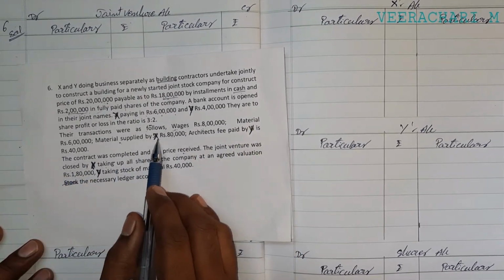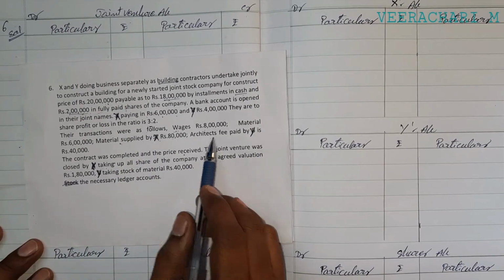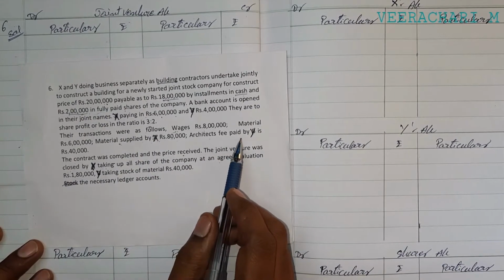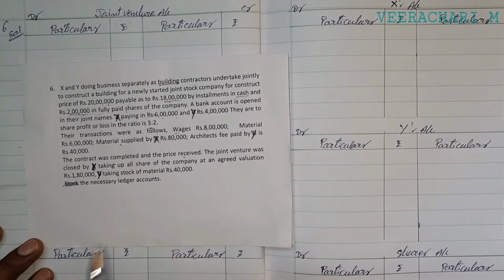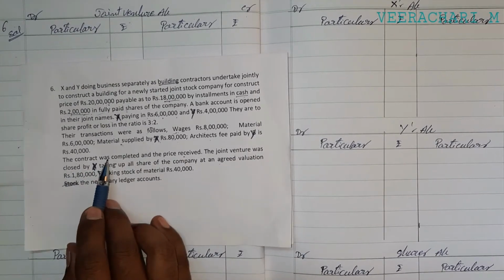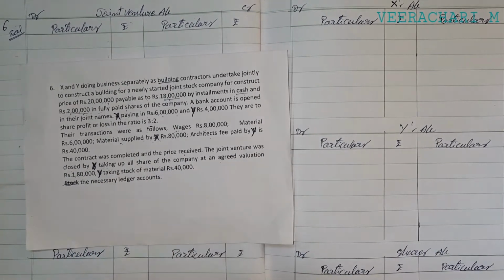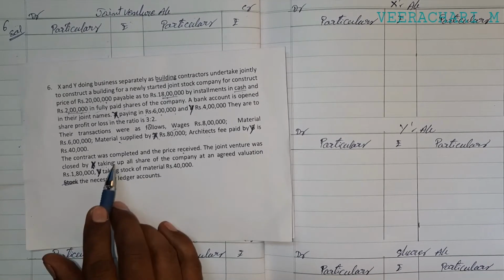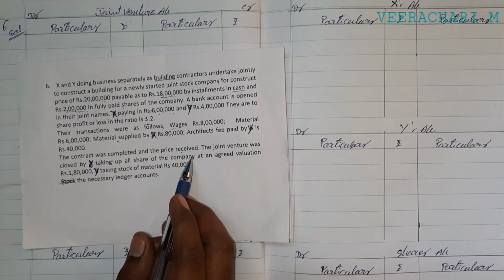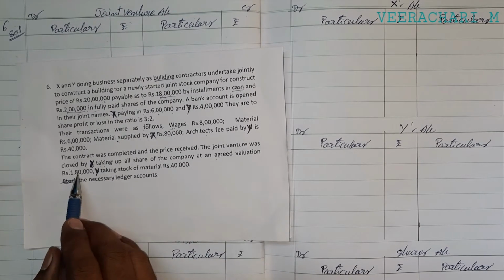Material supplied by X is 80,000, and architect fees paid by Y is rupees 40,000. The contract was completed and the price received. The joint venture was closed by X taking up all the shares of the company at an agreed valuation of 1,80,000.